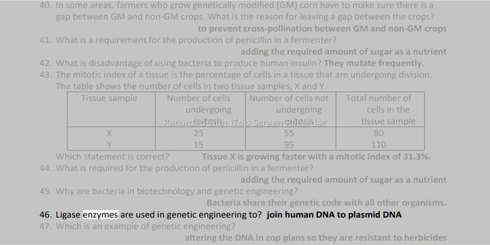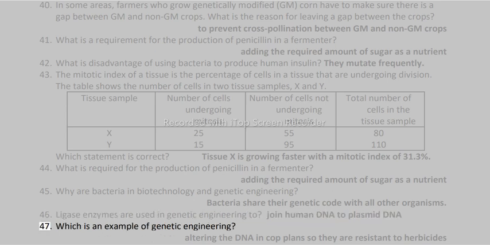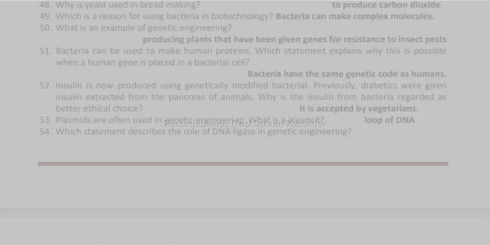46. Ligase enzymes are used in genetic engineering to join human DNA to plasmid DNA. 47. Which is an example of genetic engineering? Altering the DNA in crop plants so they are resistant to herbicides. 48. Why is yeast used in bread making? To produce carbon dioxide.